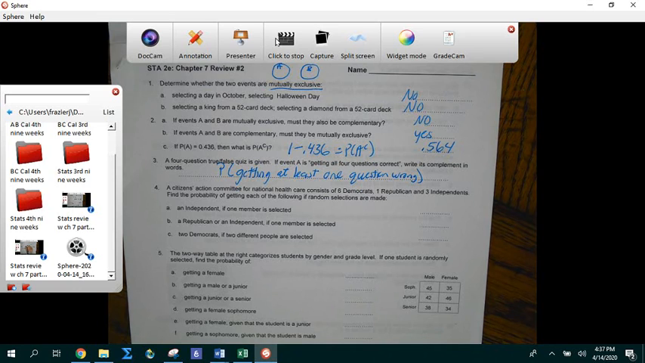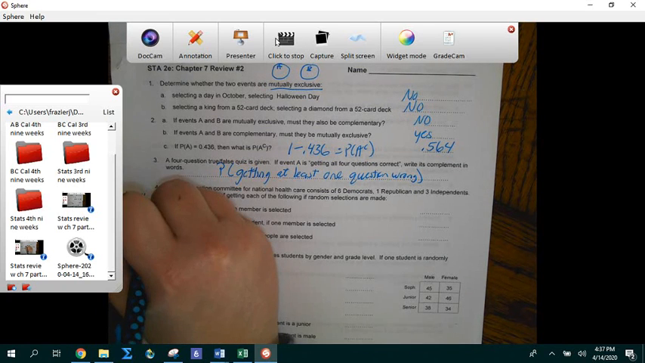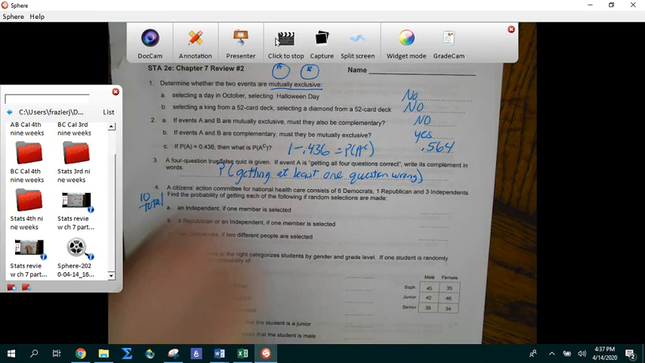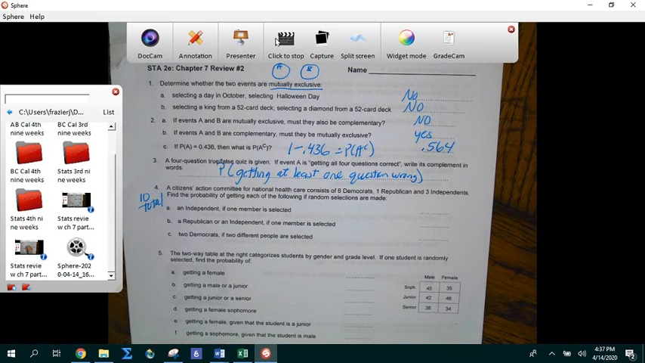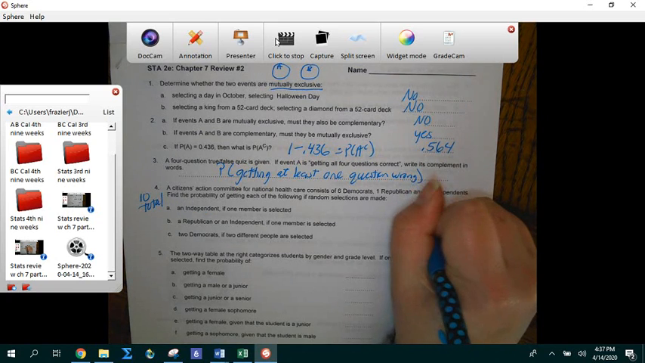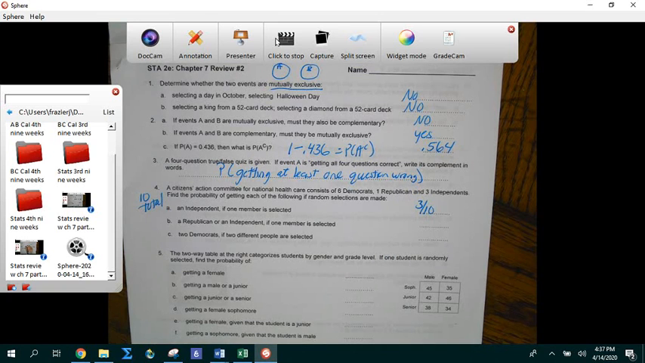Okay, number 4. Let's see, Citizens Action Committee for National Health Care consists of 6 Democrats, 1 Republican, and 3 independents, so that's 10 people total. Okay, so I'm just going to write that down as I think of it. Find the probability of getting each. All right, so here we go. A. An independent if 1 member was selected. Okay, so there's 3 independents out of 10 people total. So the probability I get an independent is 3 out of 10.